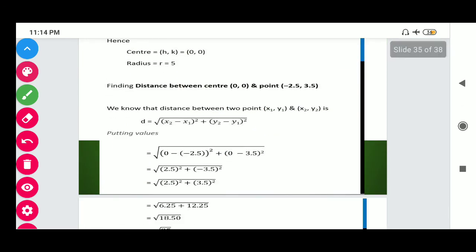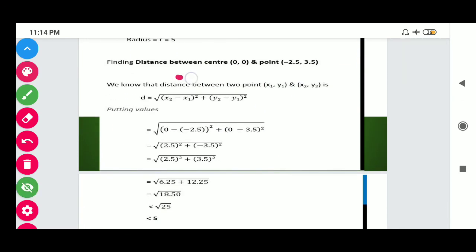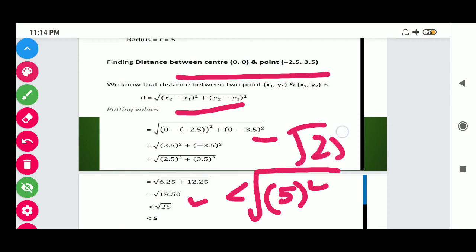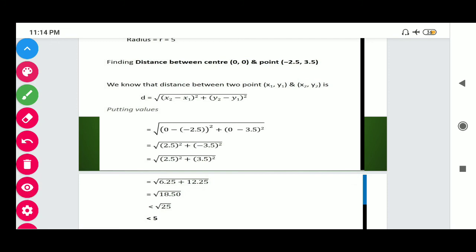Hence, we have the center and radius. For finding the distance between the center and the given point, we use the distance formula. By putting these values, we get the square root of 18.50. That is less than the square of the radius. Okay students, if we square the radius and put it under the root, then we get under root 25. So you can see that 18.50 is less than 25. So we get that the given point lies inside the circle.